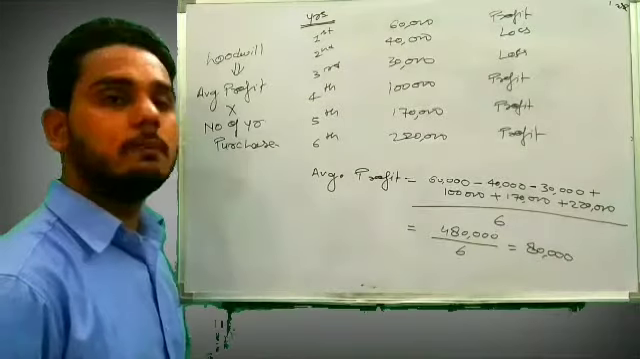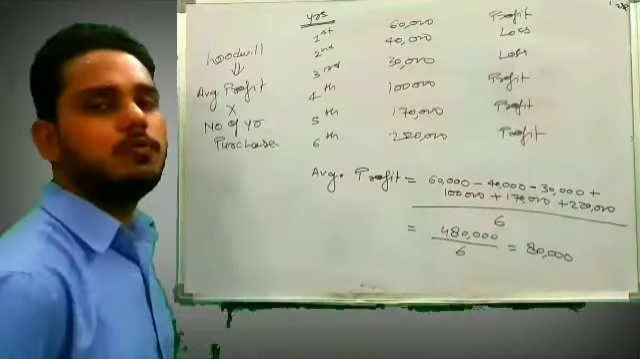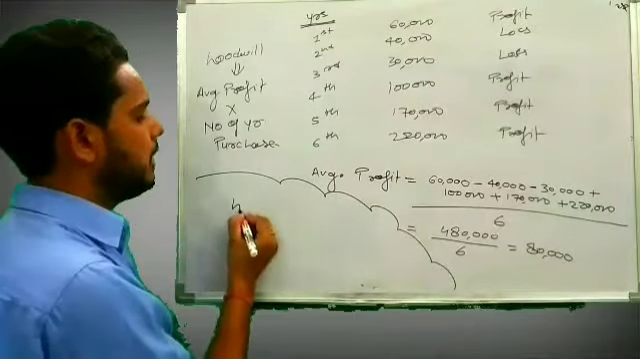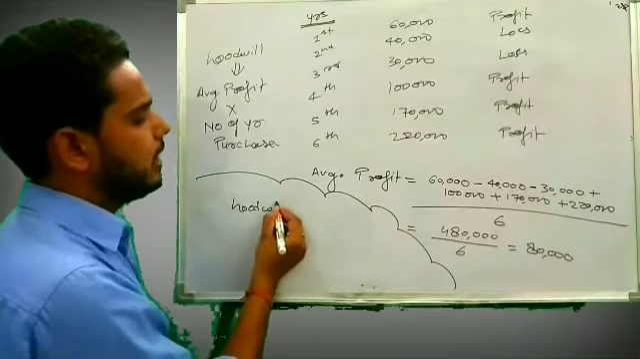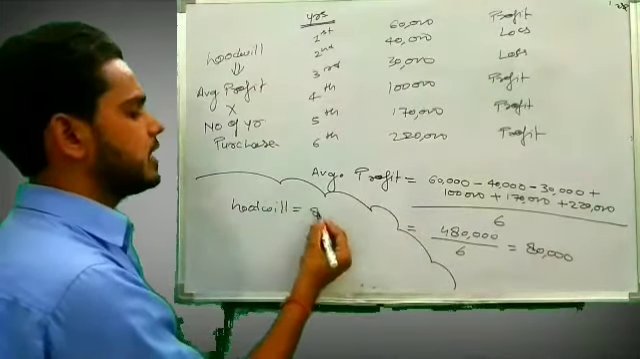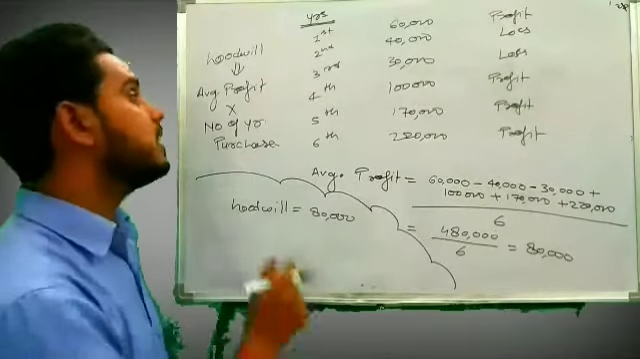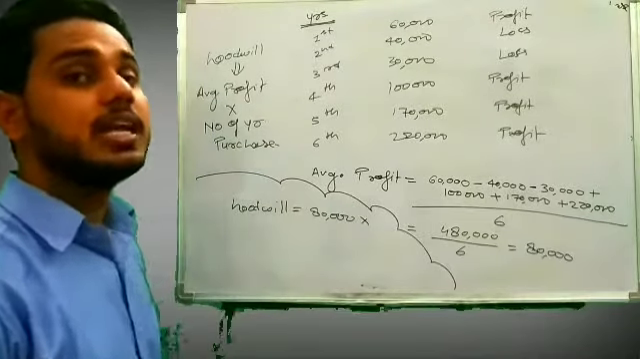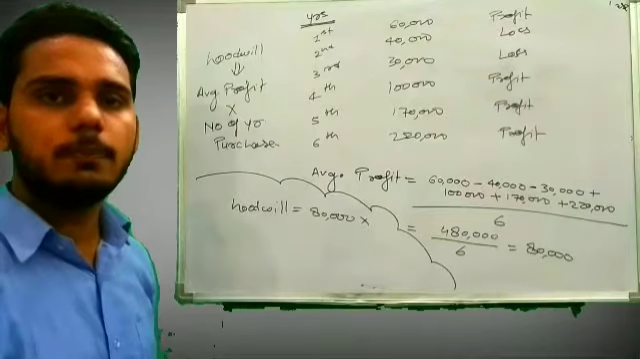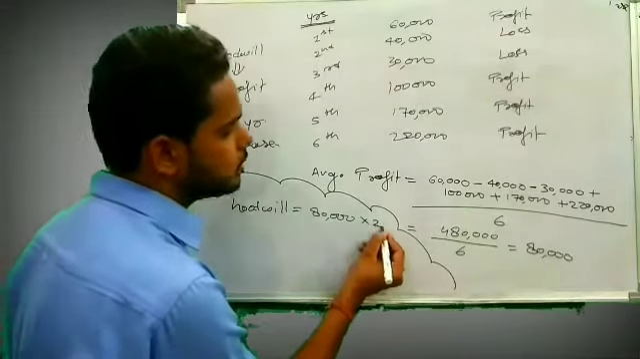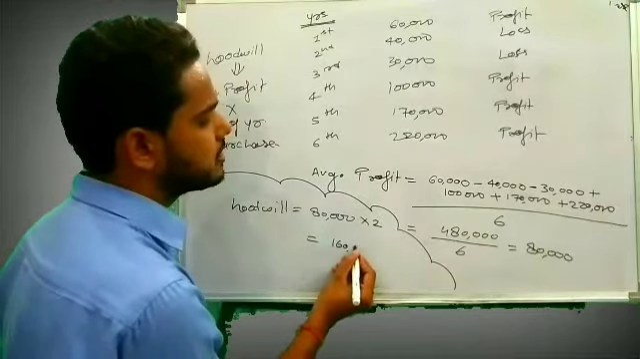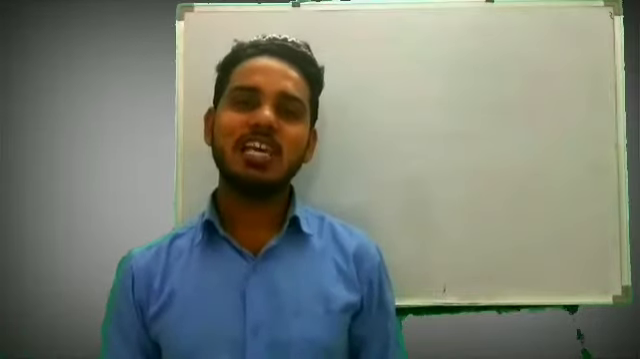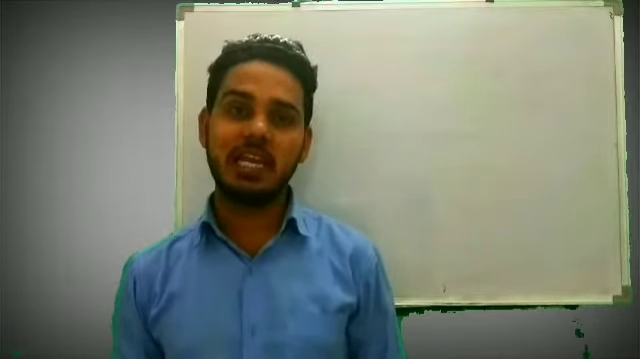Now we will multiply this average profit with number of year purchase to find the goodwill, because we know that the formula of goodwill is average profit, that is 80,000 that we just calculated, into number of year purchase, which was given in the very beginning of the question, that calculate goodwill on the basis of 2-year purchase, right? So I'll multiply this by 2, so it will be 1,60,000, right? So that will be our goodwill. So that was an easy question. I hope that question is very clear to you.